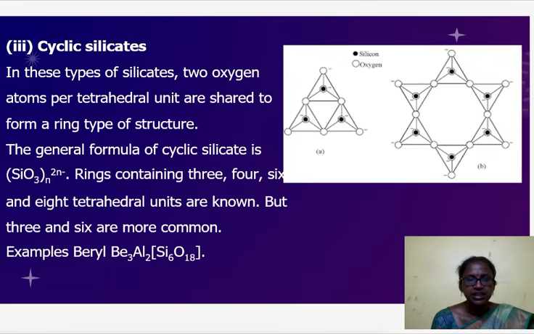Cyclic silicates. In this type of silicates, two oxygen atoms per tetrahedral unit are shared to form a ring-type structure. The general formula of cyclic silicate is (SiO3)n 2n-. Rings containing 3, 4, 6 and 8 tetrahedral units are known, but 3 and 6 are more common. Example: beryl. This is the structure of the cyclic silicates.